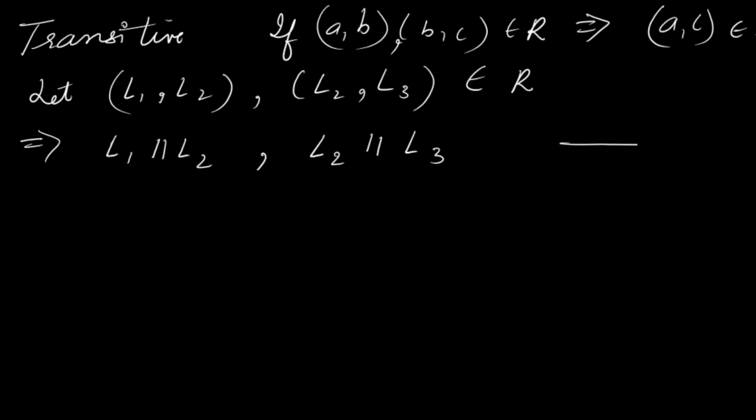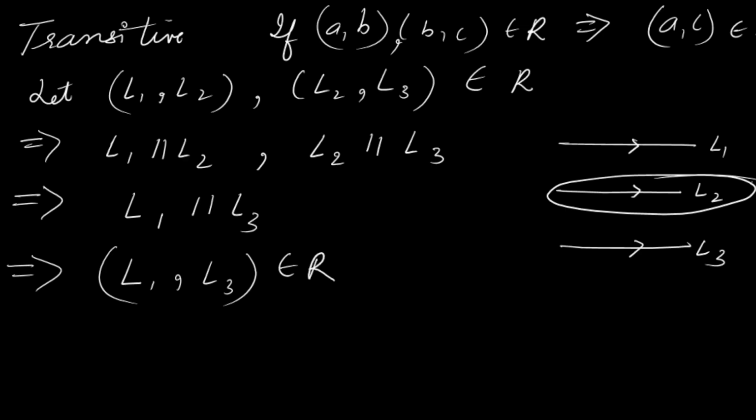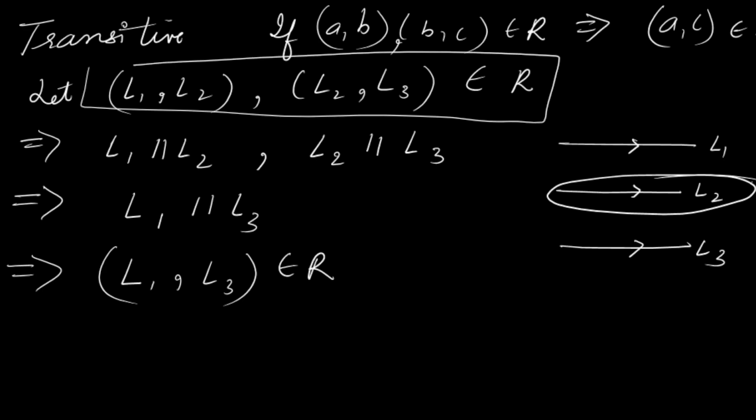So L1 is parallel to L2 and L2 is parallel to L3. So L1 and L3 are parallel to the same line, which means they are also parallel to each other. So from here we can imply L1 is parallel to L3, which implies (L1, L3) also belongs to R. So this is what we had to prove.